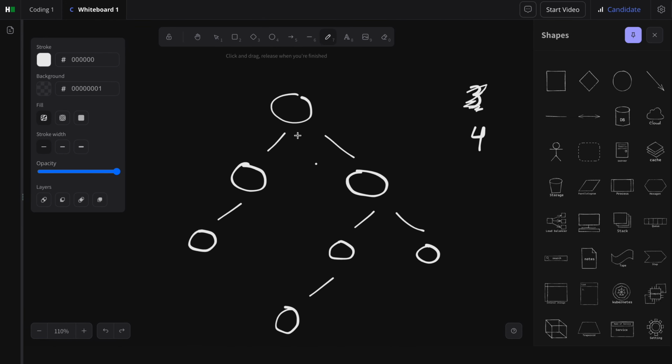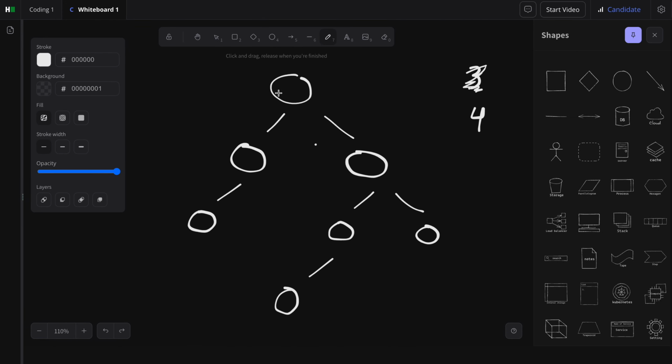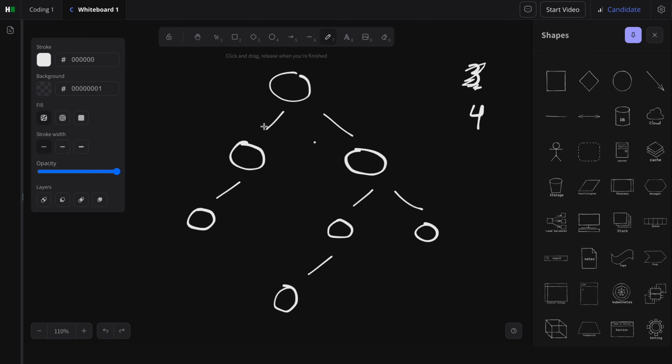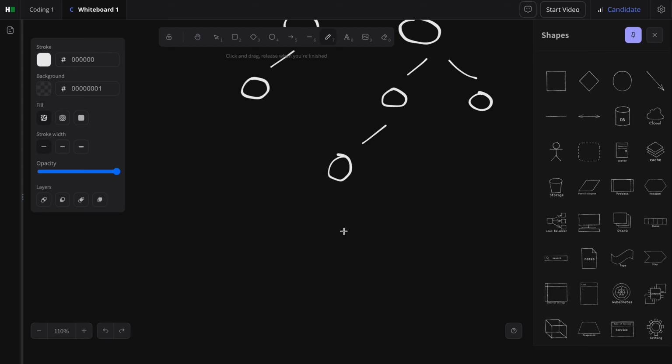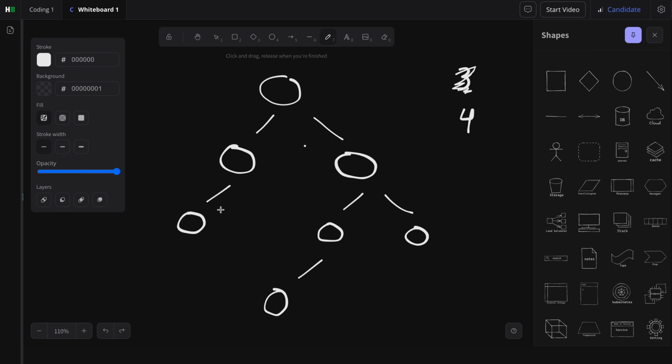Now, in doing this by hand, as a human I just see the longest path naturally. But obviously, if this was a convoluted binary tree with a lot of nodes, sometimes it's hard to tell. So I just go down every single path, all the way down to the leaf. So 1, 2, 3, 1, 2, 3, 4, 1, 2, 3. And after counting all the nodes in the different paths, I determined that this path is the longest. Now, this is an O of n algorithm where n is the number of nodes.